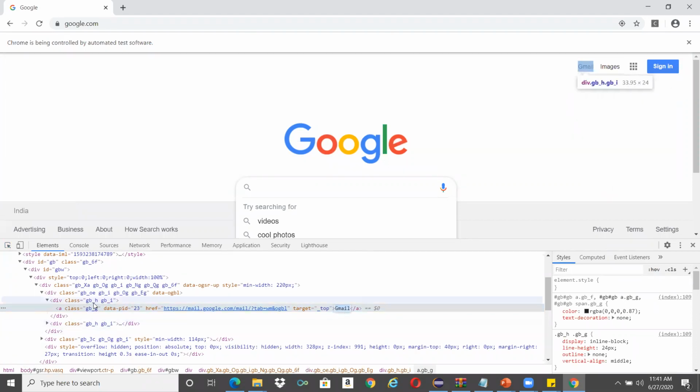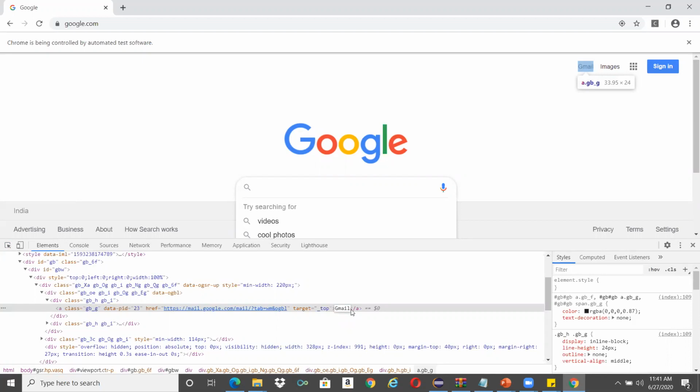For every link, most of the 80% of links will have the anchor tag A, and the text is Gmail. If the link text is only one word, like Gmail, you can use link text. If it has more than one word, like a sentence, you can take a partial link text.